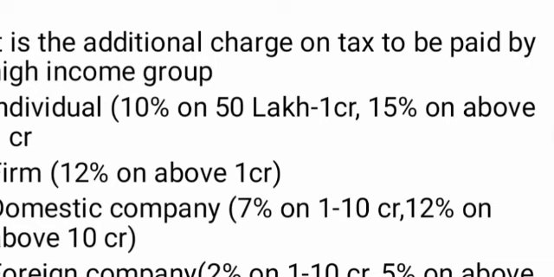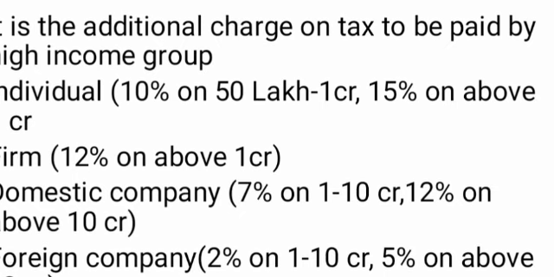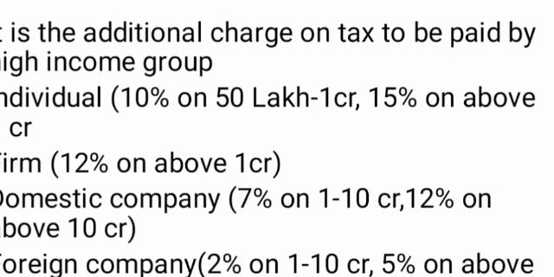So up to 50 lakh rupees there is no surcharge, from 50 lakh to 1 crore he is liable to pay surcharge at 10% of the tax amount, and above 1 crore he has to pay surcharge at 15% of the tax amount.